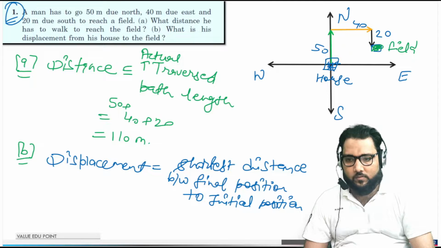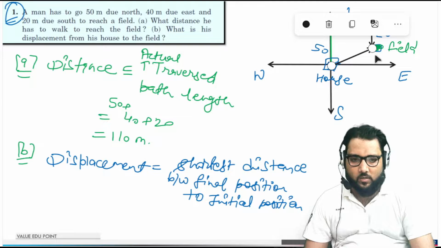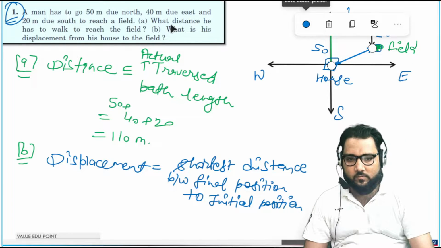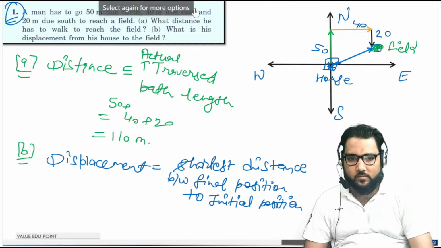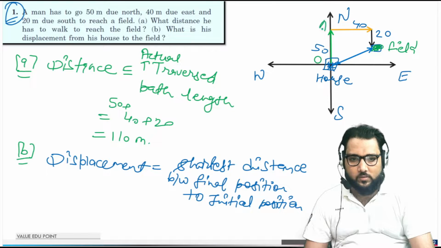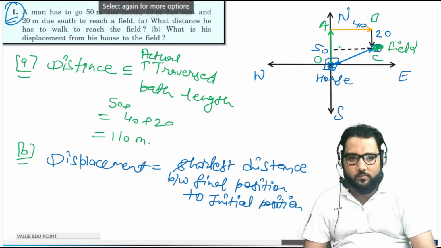Now you can see visually here the displacement is this. The man displaces from house to field. This is the displacement. We can number this: this is O, this is A, this is B, this is C. Now we have to calculate this distance. We make a triangle, or I can take this point as D.